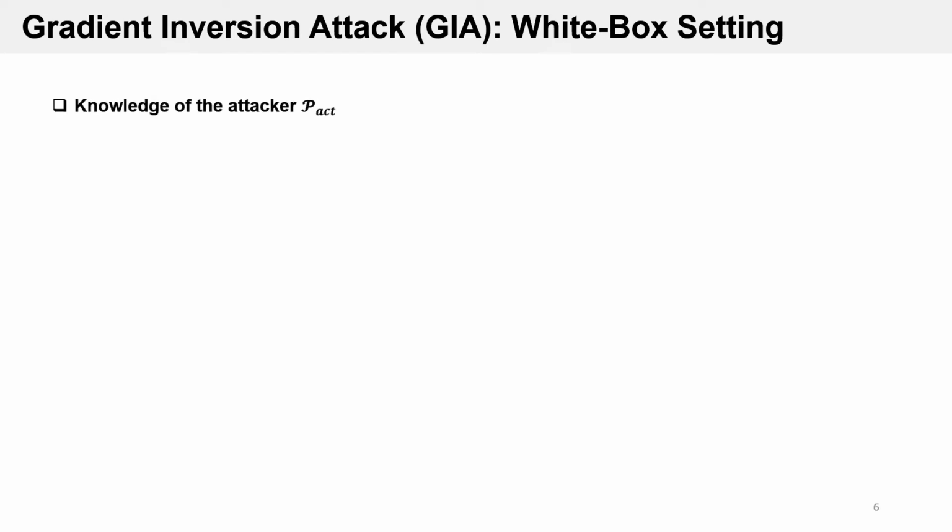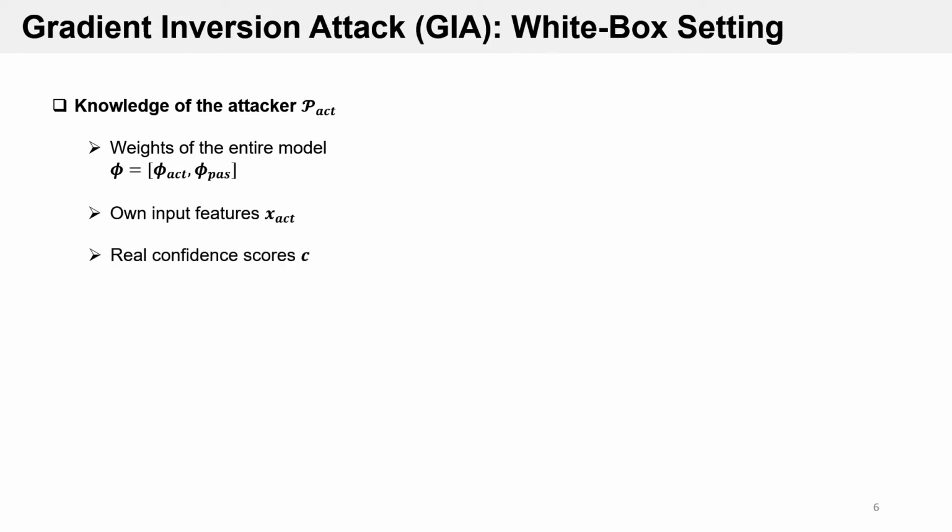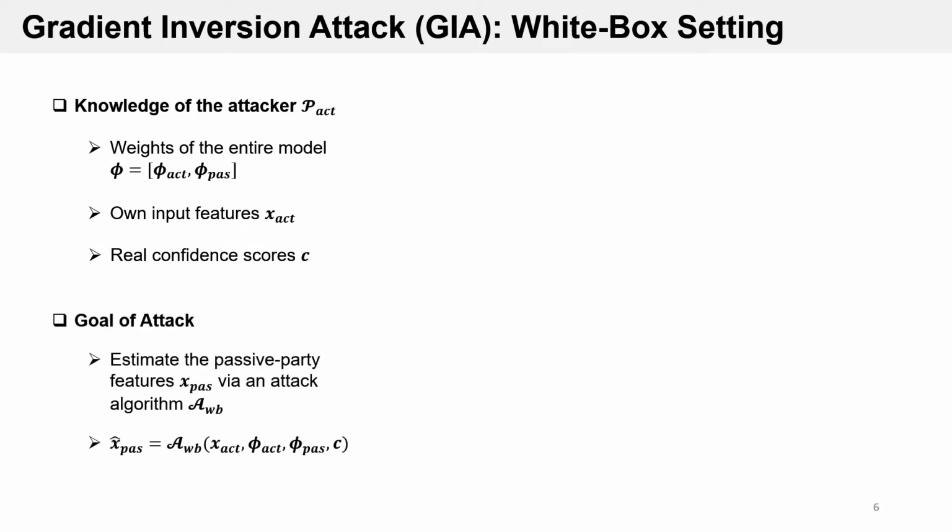Similar to the previous work, we assume the attacker, namely the active party, has full knowledge of the entire model parameters. Also, for each new sample, he knows his own input features as well as the real confidence scores. The goal of the attacker is to use this information to estimate the passive party features.